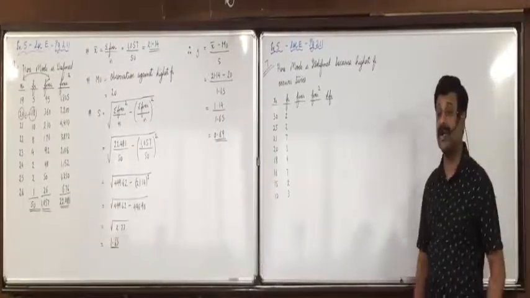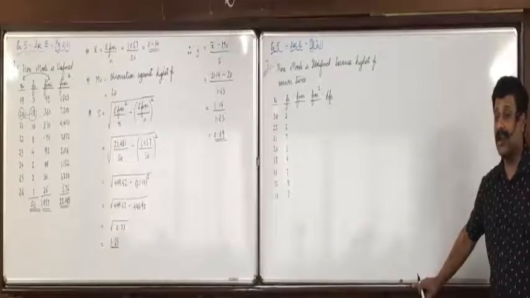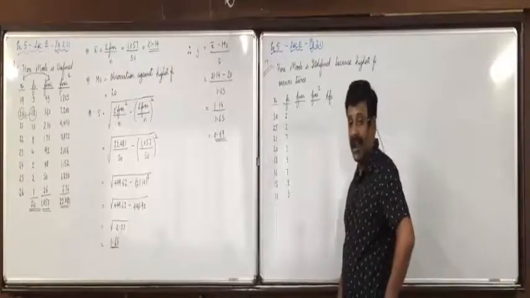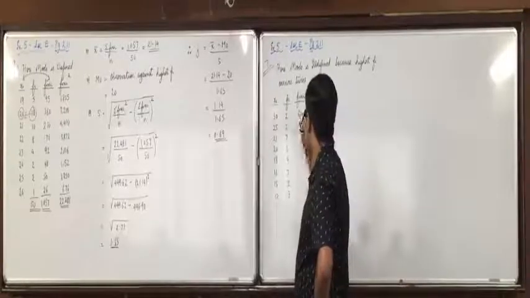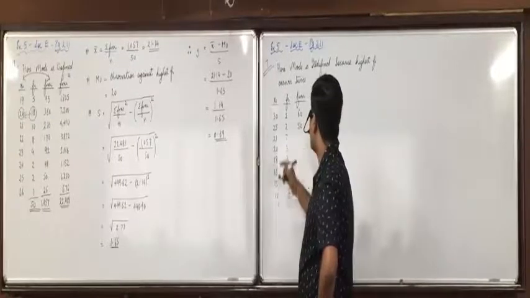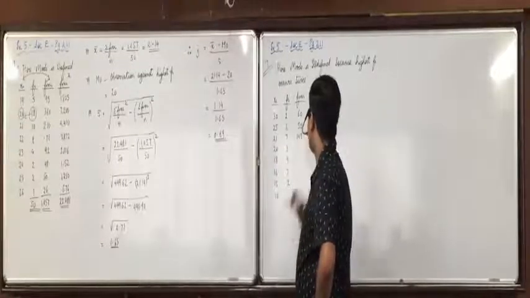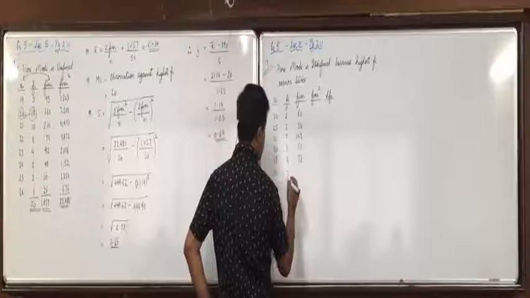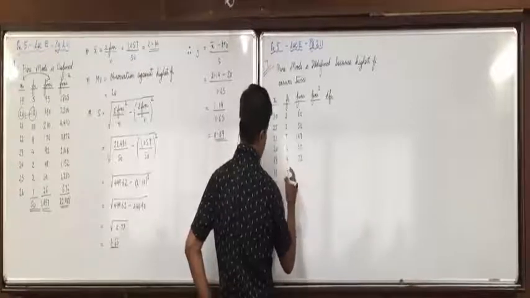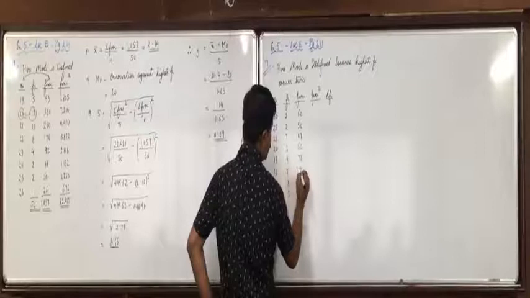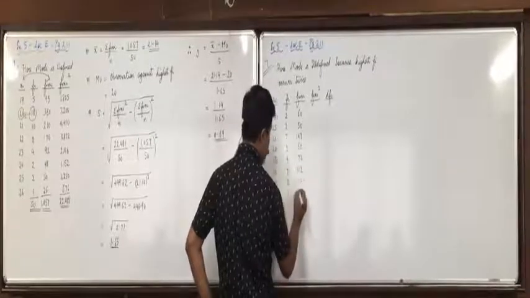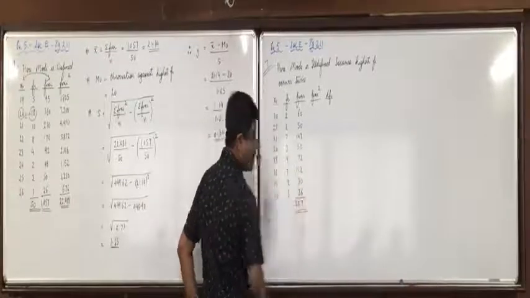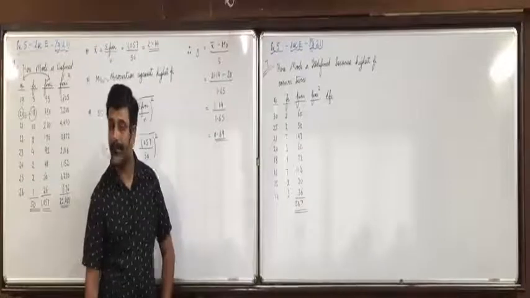Write down these things and note down the values of xi and fi. Did everyone write the values of xi and fi? Is anyone still writing? All have written it? Now, first we need to find fi xi. So 2 into 30 is 60, 2 into 25 is 50, 7 into 21 is 147, 3 into 20 is 60, 4 into 18 is 72, 7 into 16 is 112, 2 into 15 is 30, 3 into 12 is 36, plus MR, what do you get? 567. Are you all clear with this?